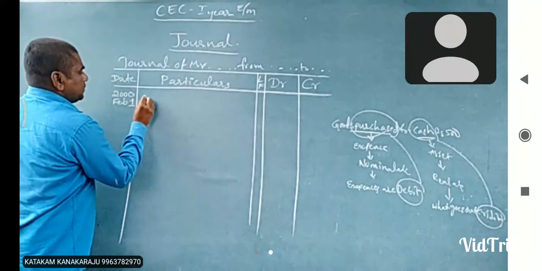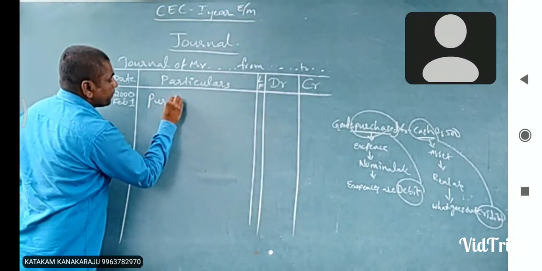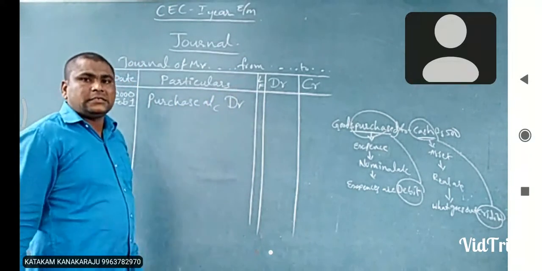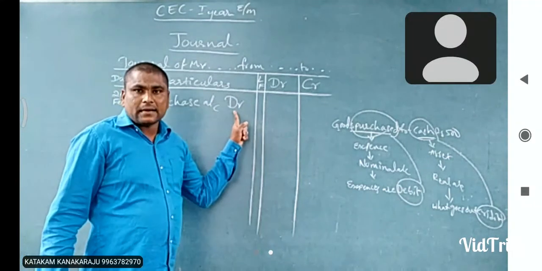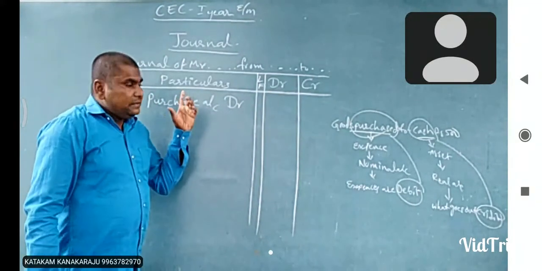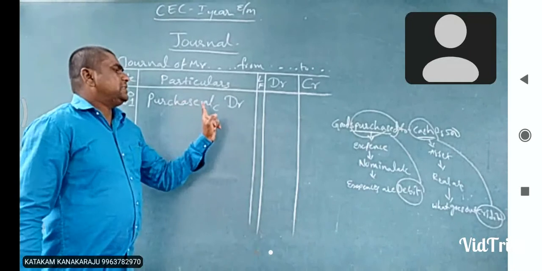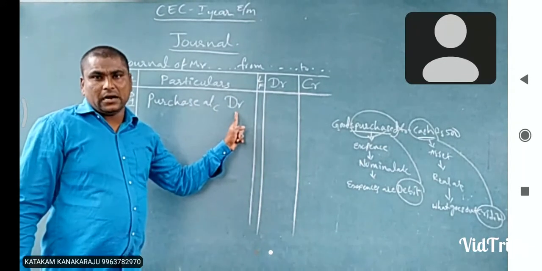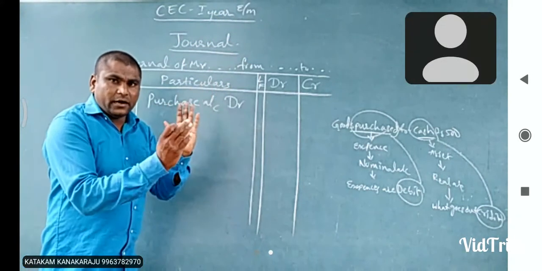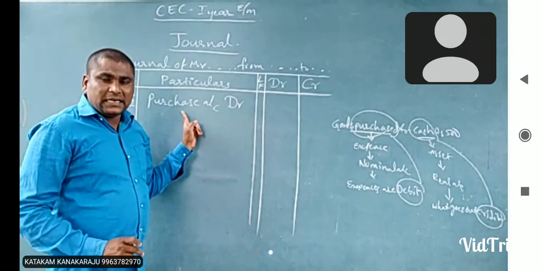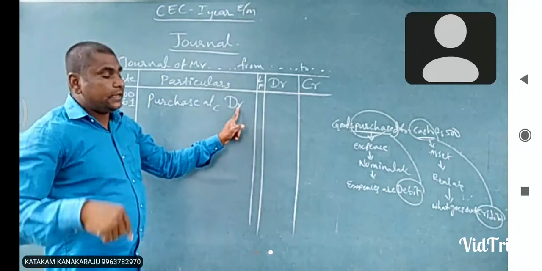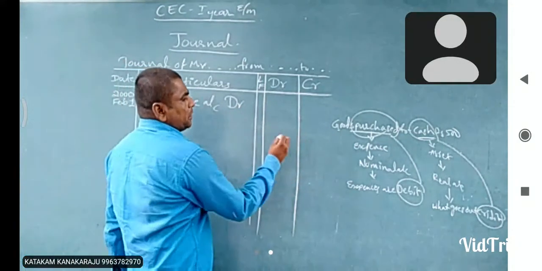First of all, purchase account Dr. DR means debit. So purchase account is debited. The particulars column explains that we record on the debit side of the purchase account. In the purchase account, on which side will we record this transaction? The purchase amount we record on the debit side. It is explained by the particulars column. See how much amount?